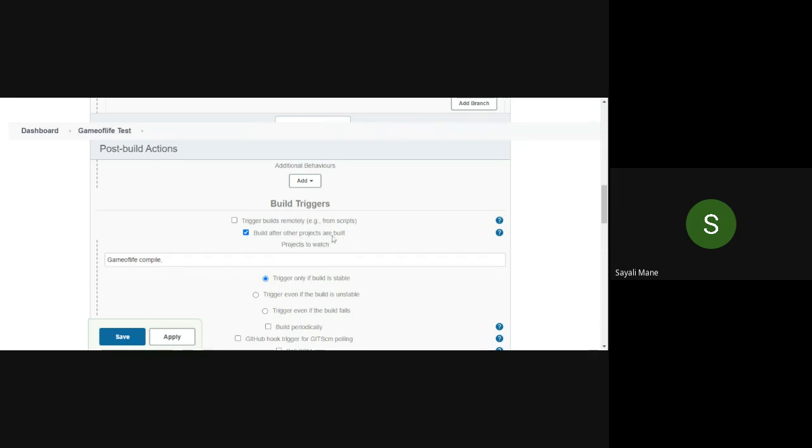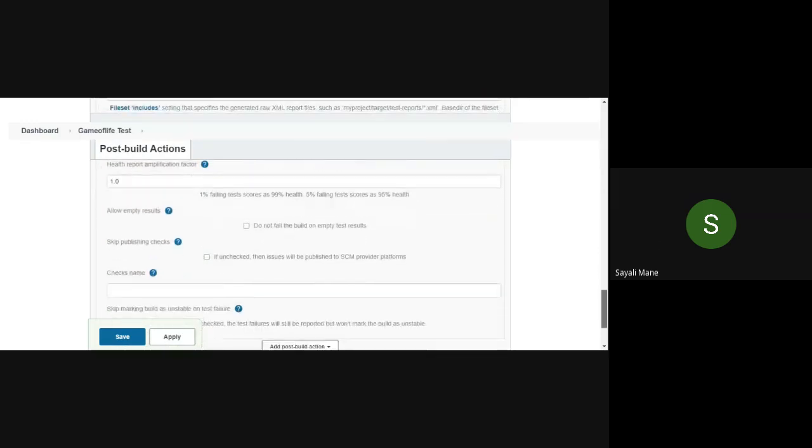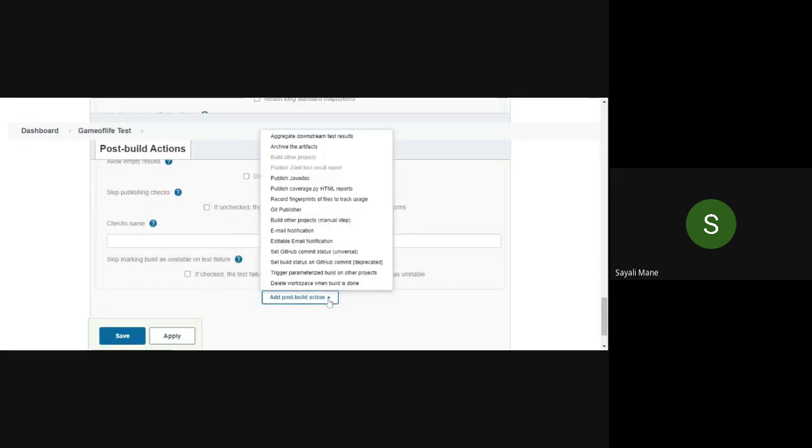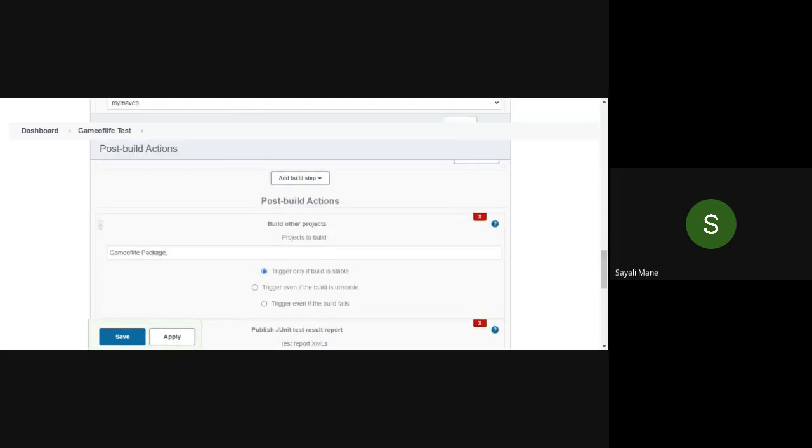First click on this one, and then enter the name of the project before test. After that scroll down, then click on post build action, which is over here. Click on build other projects. After that you will get this box, and inside this, after test which project will you do? I named it as the package one, so your name will be different, so you have to select that project name. Understood? And after that please click on the save button.